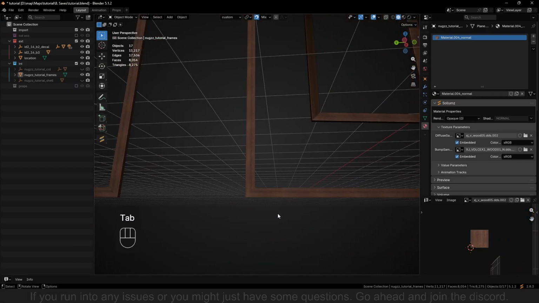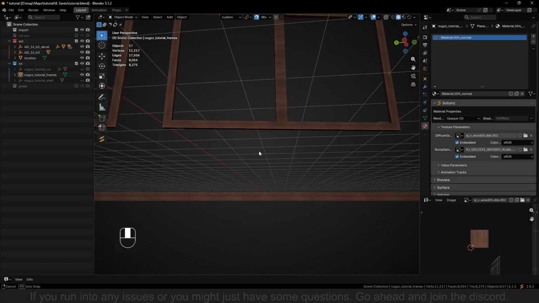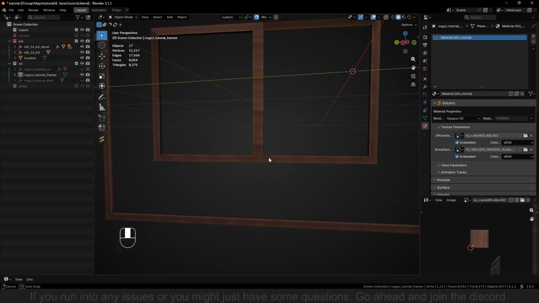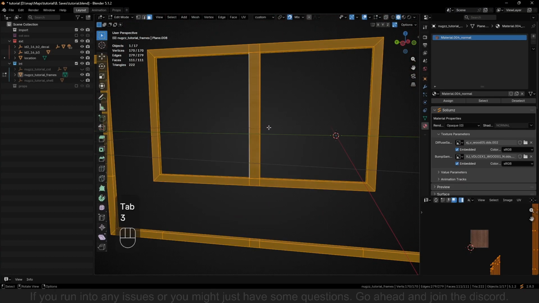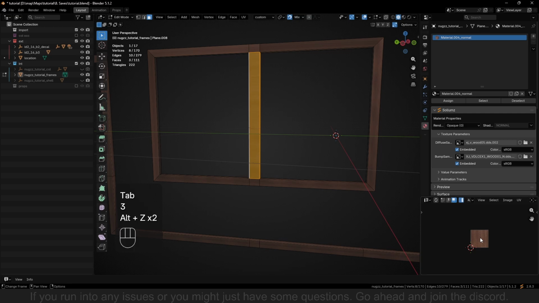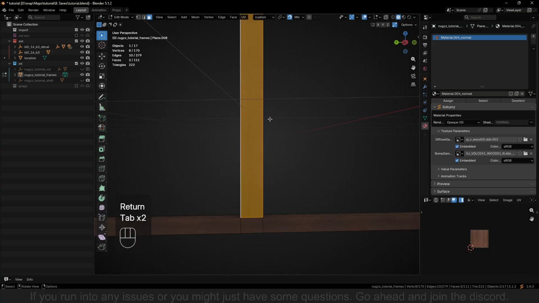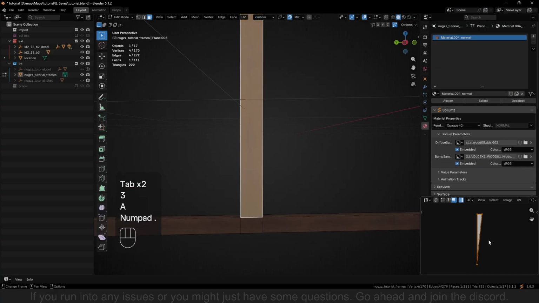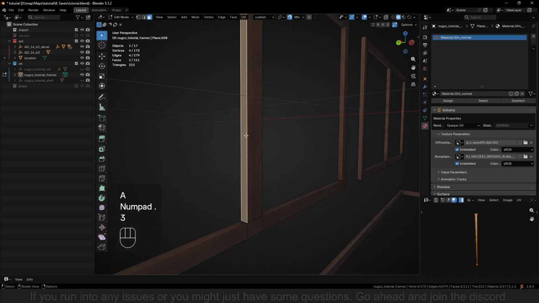Now you can see it all follows along. Then there might be places where you have to do it manually, like here. So just R and 90, move that. That's actually the ones that are messed up.